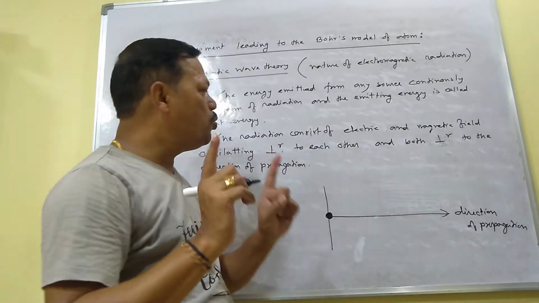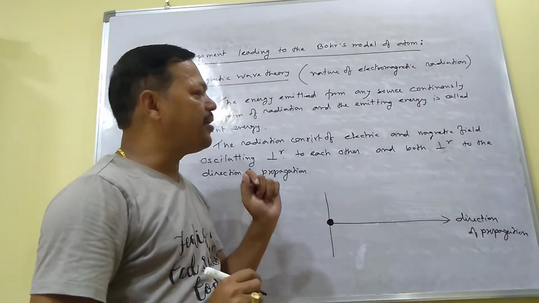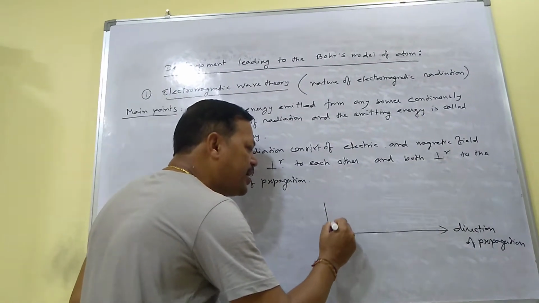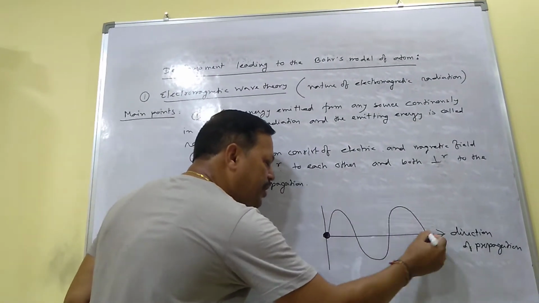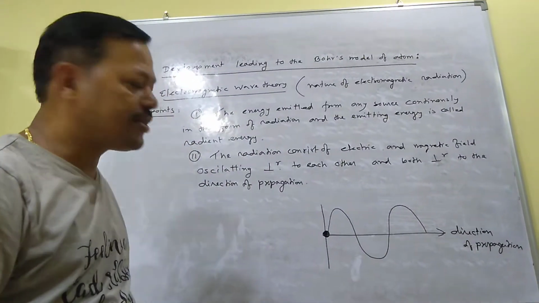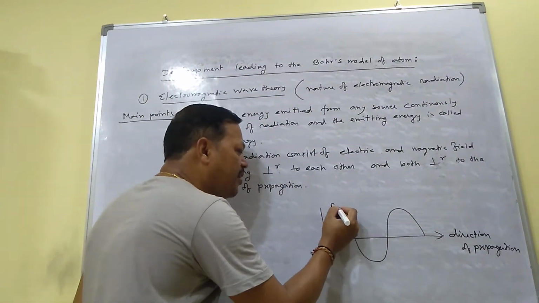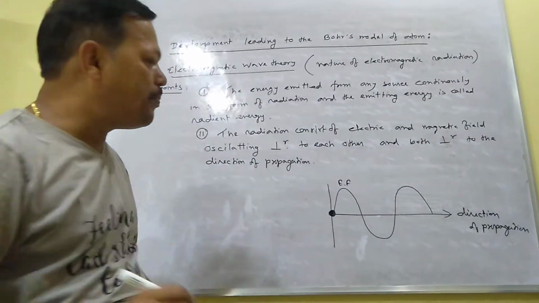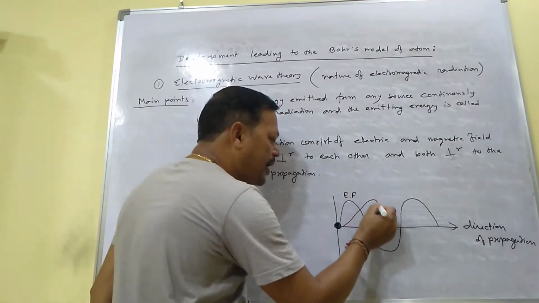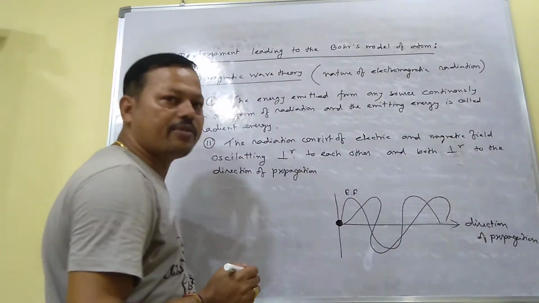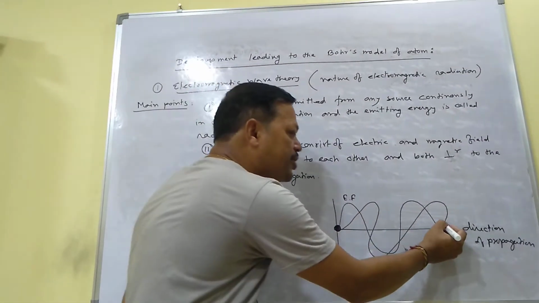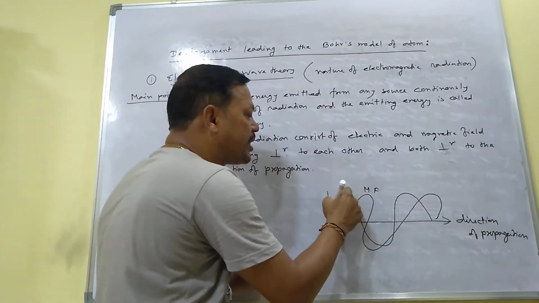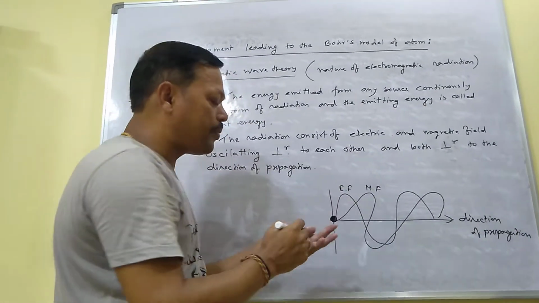Now, suppose in presence of an electric field, the radiation comes this way as a wave; it always possesses wave character. At the same time, if you apply a magnetic field, it will come this way, and both are perpendicular to each other. Both are perpendicular to the direction of propagation, and both are perpendicular to each other also. This is the electric field, this is the magnetic field.